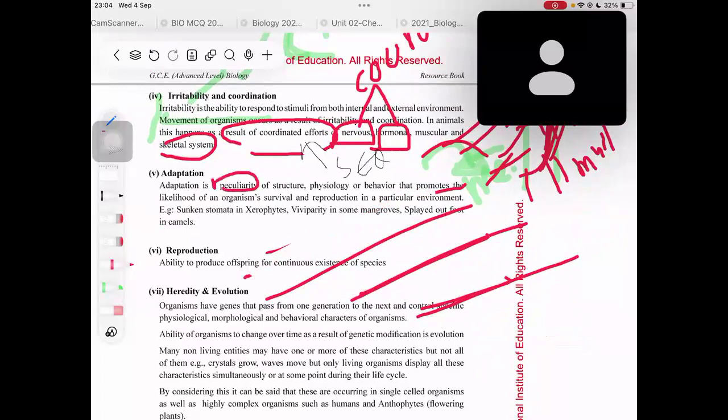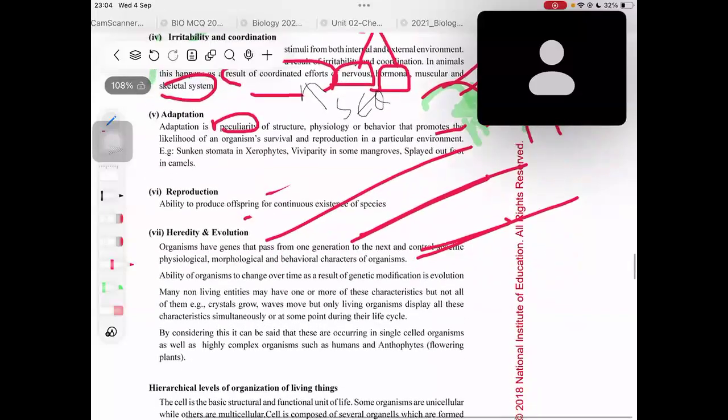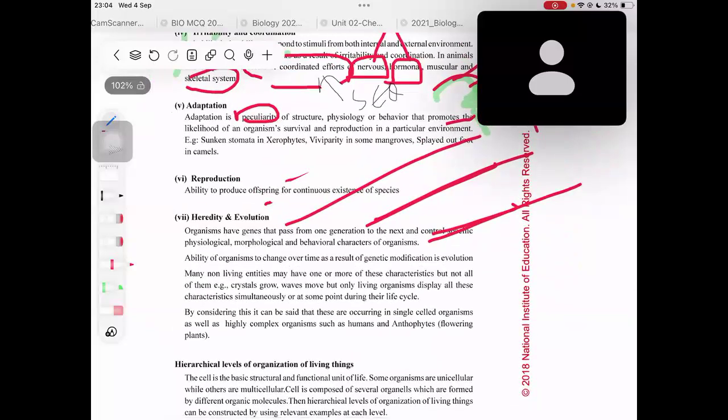Sort of like weird, right? Not weird, but it has the meaning of weird. So adaptation is the peculiarity of the structure. Peculiarity means sort of strange, right? It's the strangeness of the structure.